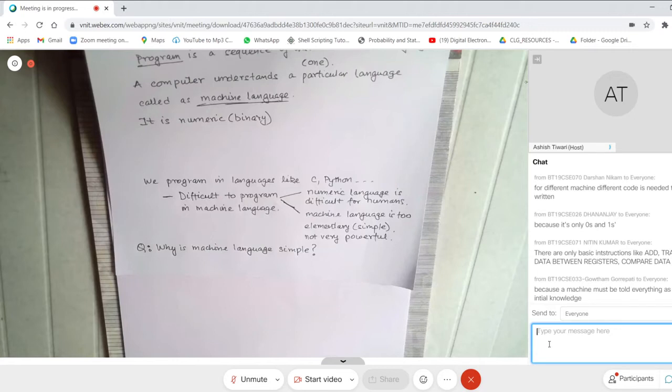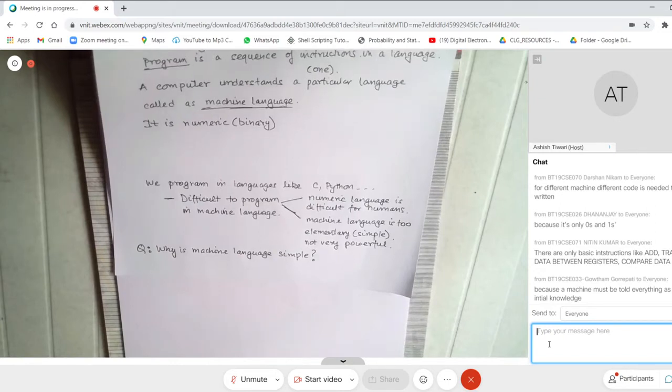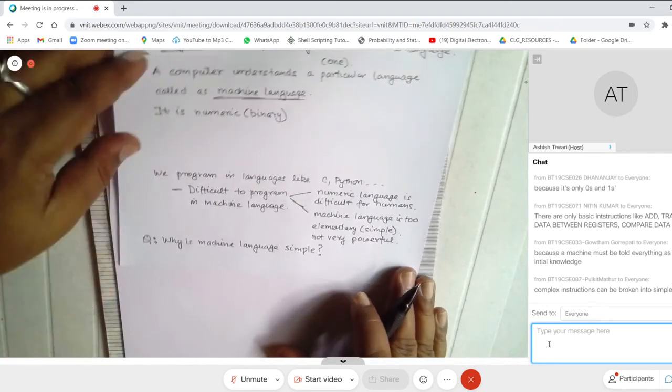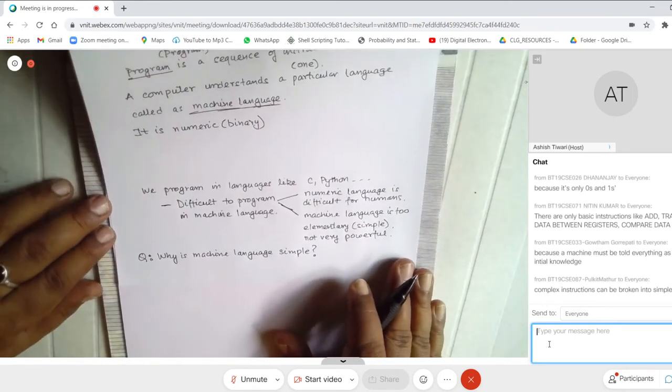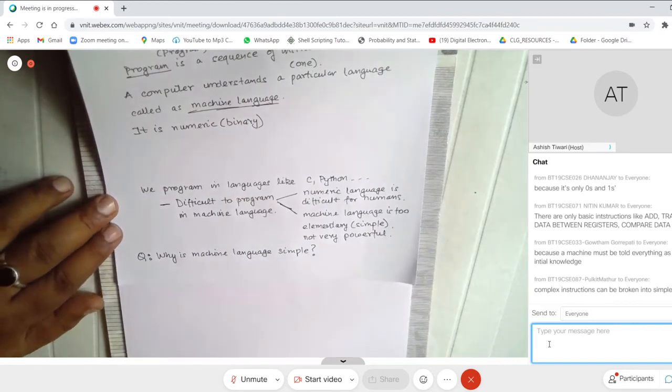So it's a follow-up question to Nitin, right? Nitin has very correctly pointed out that it only contains basic instructions like add. If you look at any microprocessor, it would be doing very simple tasks like add two numbers or copy a number from here to there, or do a Boolean comparison, or a numeric comparison, and so on. So what Nitin is saying, yes, complex instructions can be broken into simple ones. Yeah, that can be broken. But the question is, why don't you design a machine which can do complex tasks?